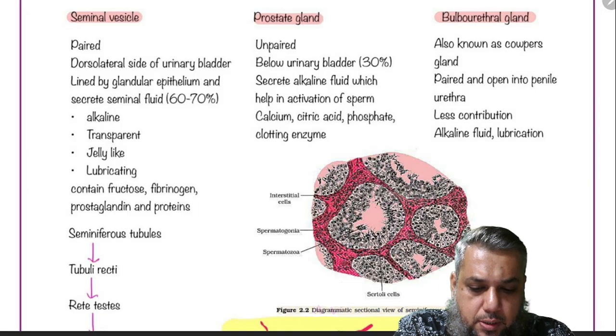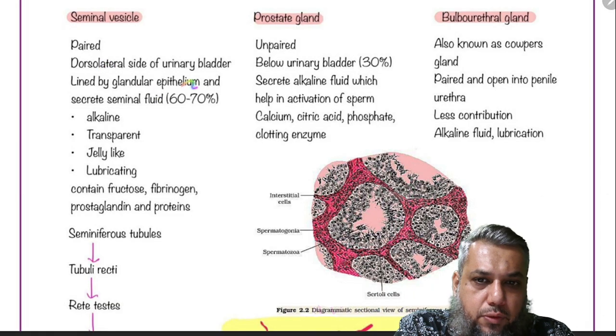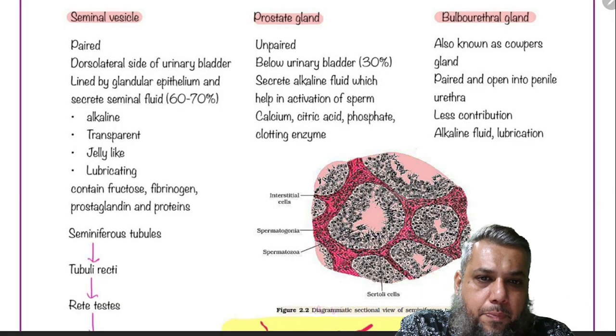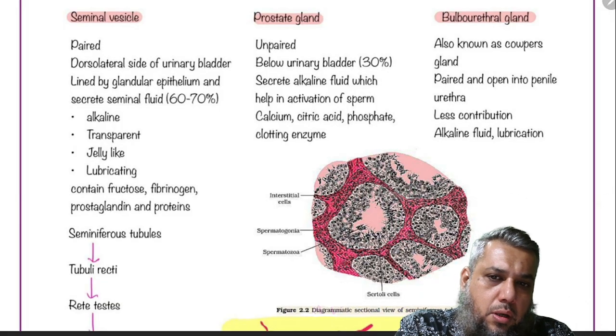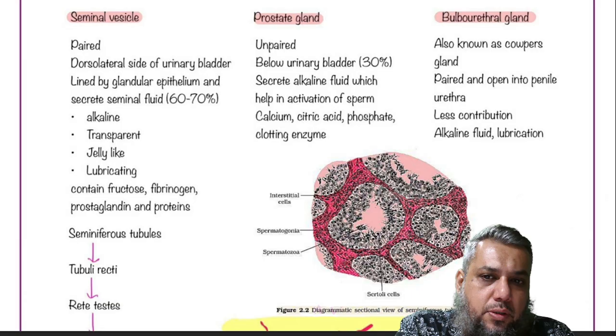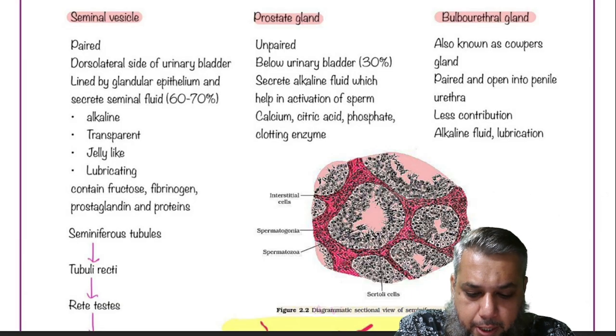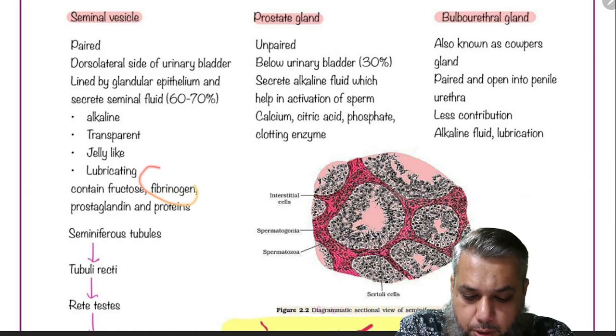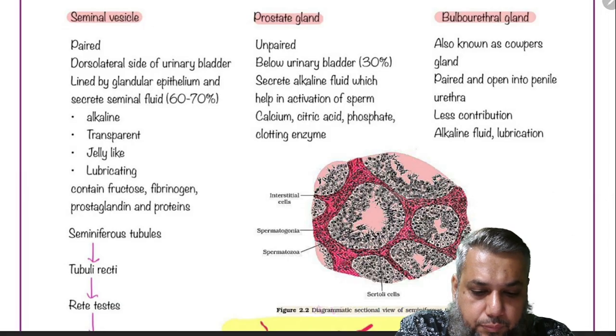So the seminal vesicles are on the dorsolateral side of the urinary bladder. They produce an alkaline, transparent, jelly-like lubricating fluid, which is called as the seminal fluid, which forms around 60 to 70% of the semen. It contains fructose as a source for sperm energy, fibrinogens, prostaglandins, and many other proteins.